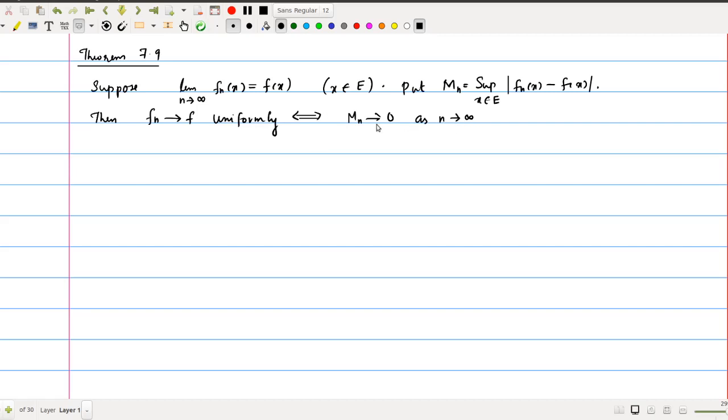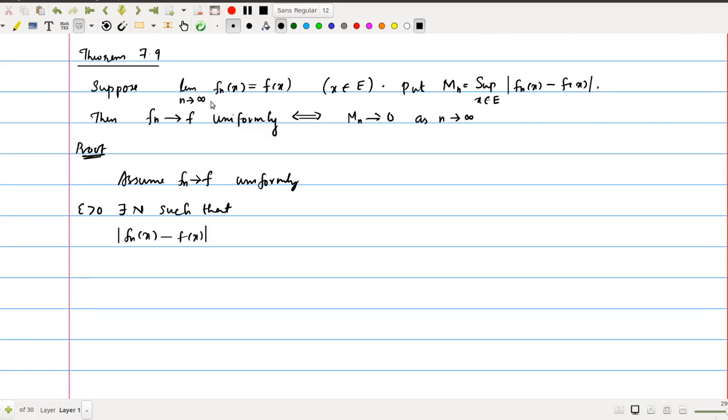Okay, so first we assume the uniform convergence. For the proof, assume fn converges to f uniformly. Then we have, for epsilon greater than 0, there exists N such that, this is the definition, modulus fn of x minus f of x.